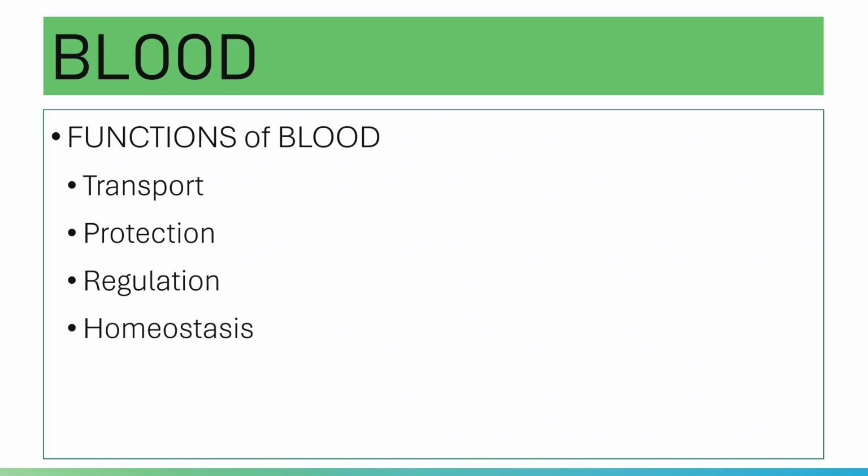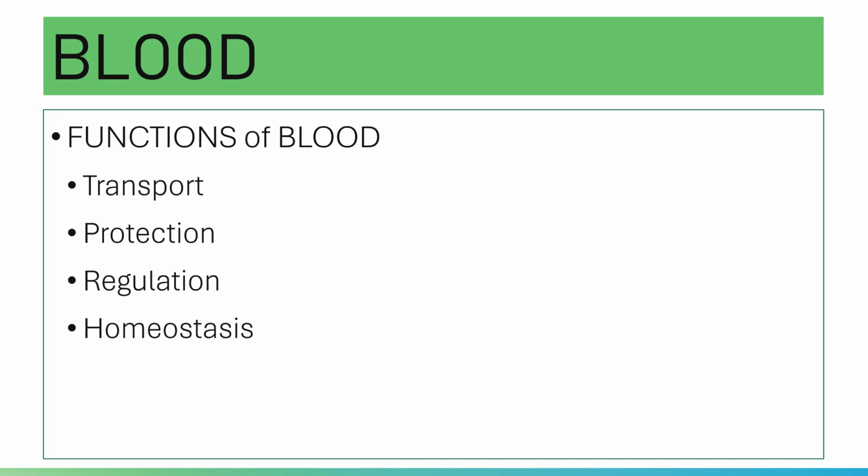They phagocytose or they kill foreign bodies or foreign microorganisms. Among the white blood cells, you have neutrophils, eosinophils, monocytes, and basophils. Let's include lymphocytes. They are your WBCs and they function for protection.